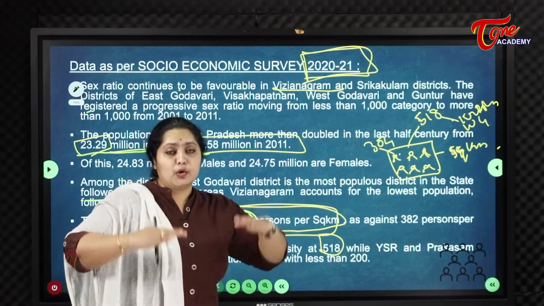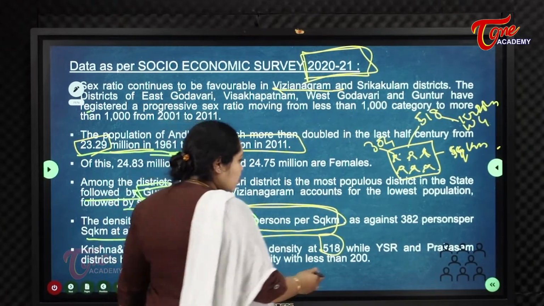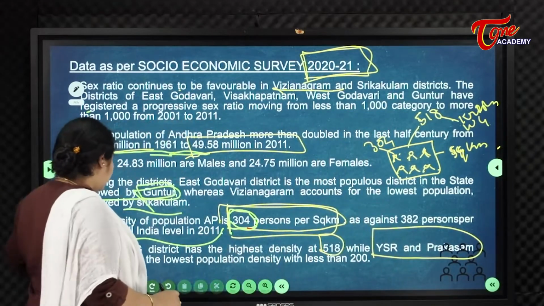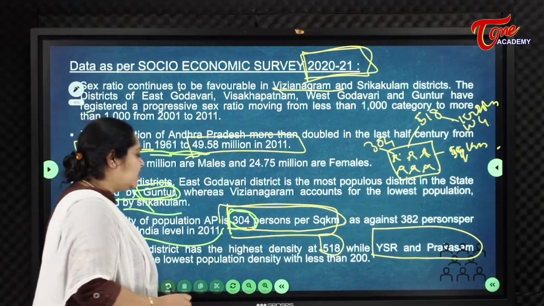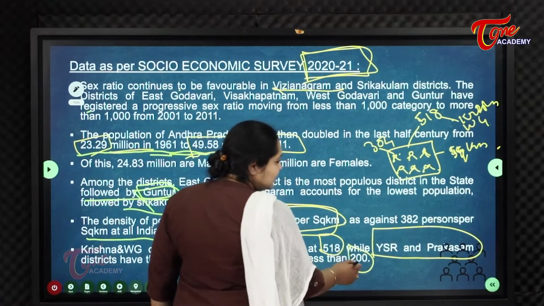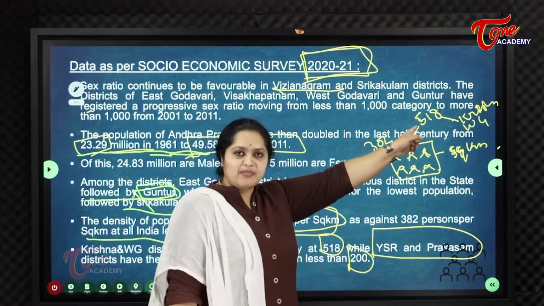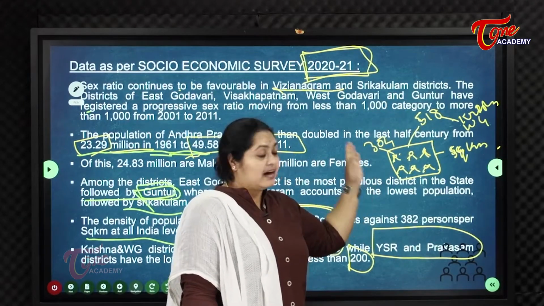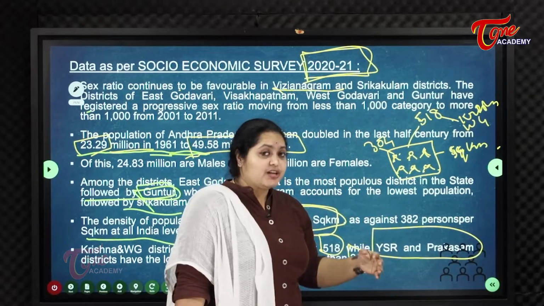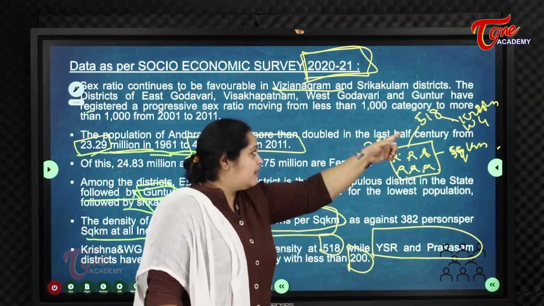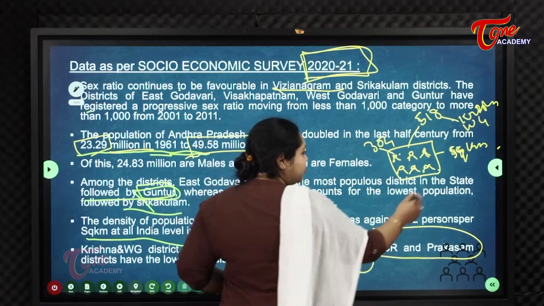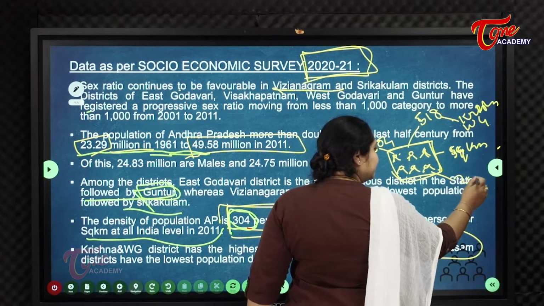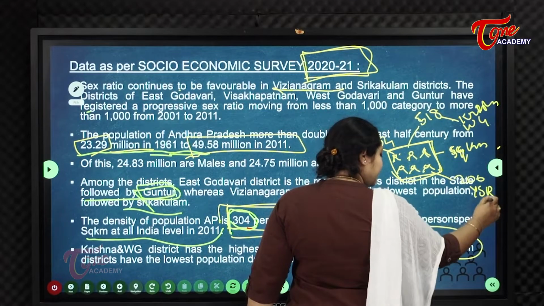Which districts have the lowest population density? YSR Kadapa and Prakasam. YSR and Prakasam districts have the lowest population density, with less than 200. See here, the other districts are very populous, with nearly 518 people, more than the national average and more than the state average. Coming back to YSR Kadapa, in a particular place, there are less than 200 people. YSR and Prakasam.